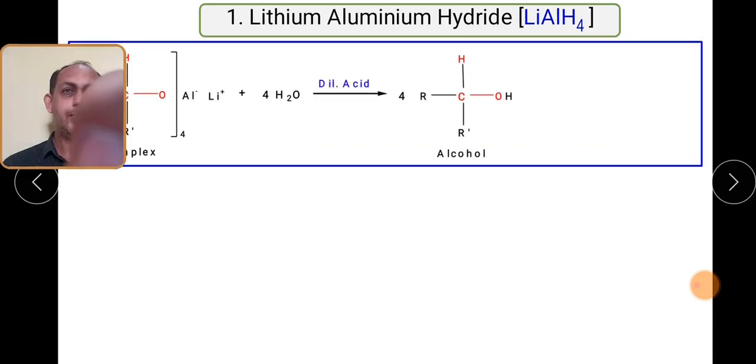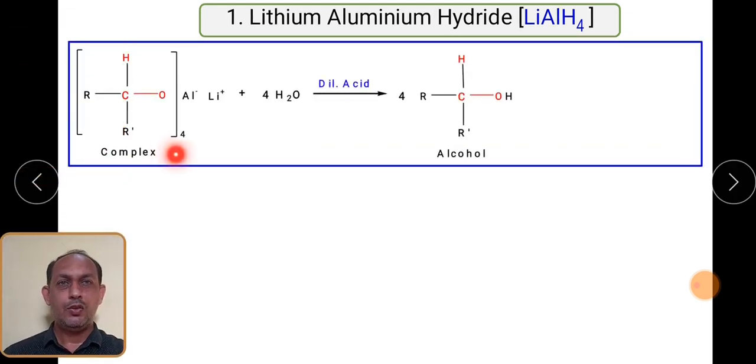So let us see what happens in the second step. The complex formed in the first step, in the presence of water and dilute acid, undergoes breakdown. So you will get RCHOH, that is the alcohol being formed. We started with the ketone and we have ended with the alcohol, along with the formation of Al(OH)3 and LiOH. So this is a two-step reaction.